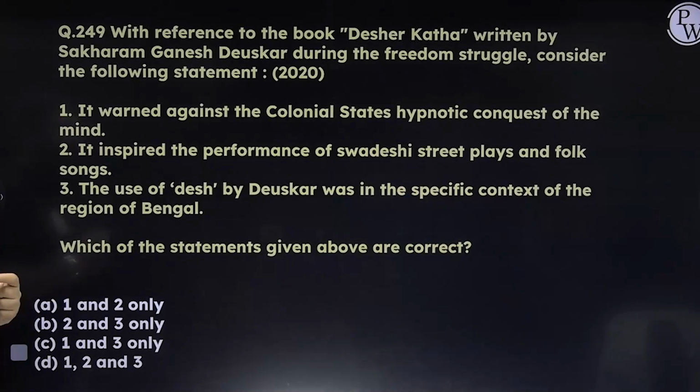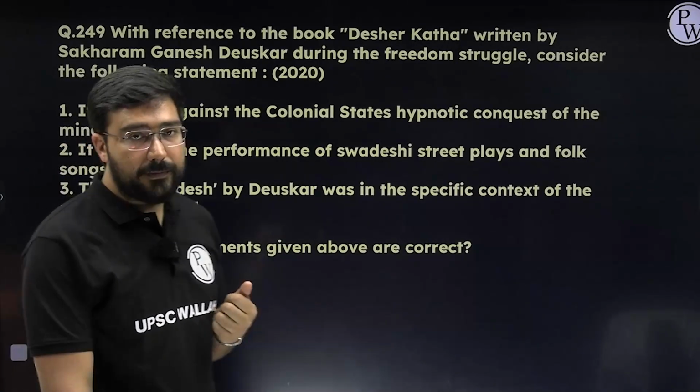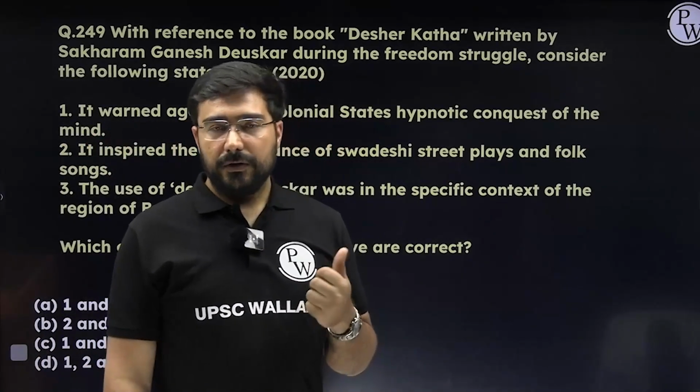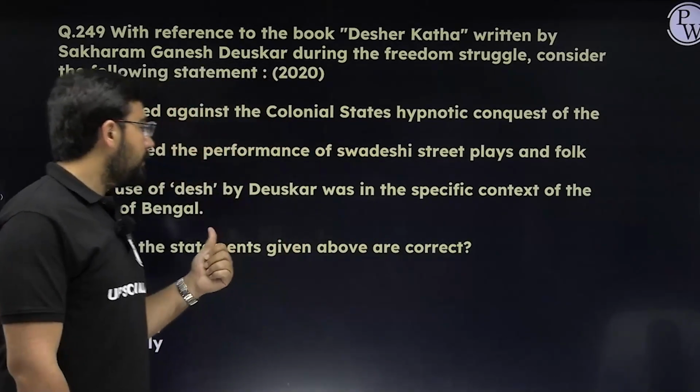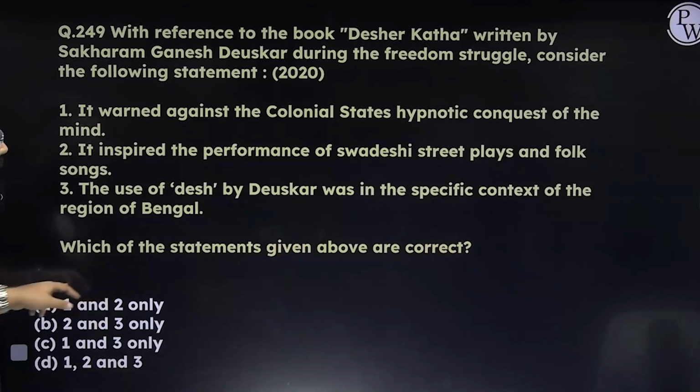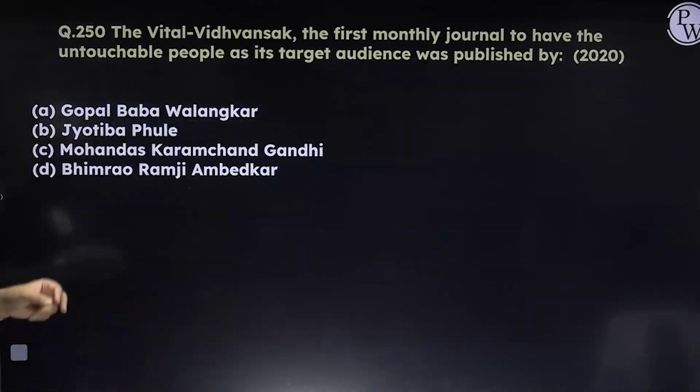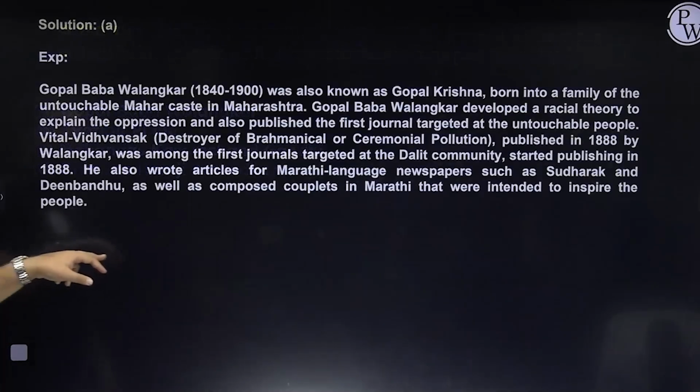He used the word Desh in the context of Bengal. No, it was in the context of the whole of India. He was from Maharashtra. He is linked to Bengal, but the answer is about the whole of India. Here the answer would be A and B. Then Vithal Vidhwansak. This is the monthly journal which was linked with untouchable people, which was the target audience, and published by Gopal Baba Valangkar. So the answer is A.